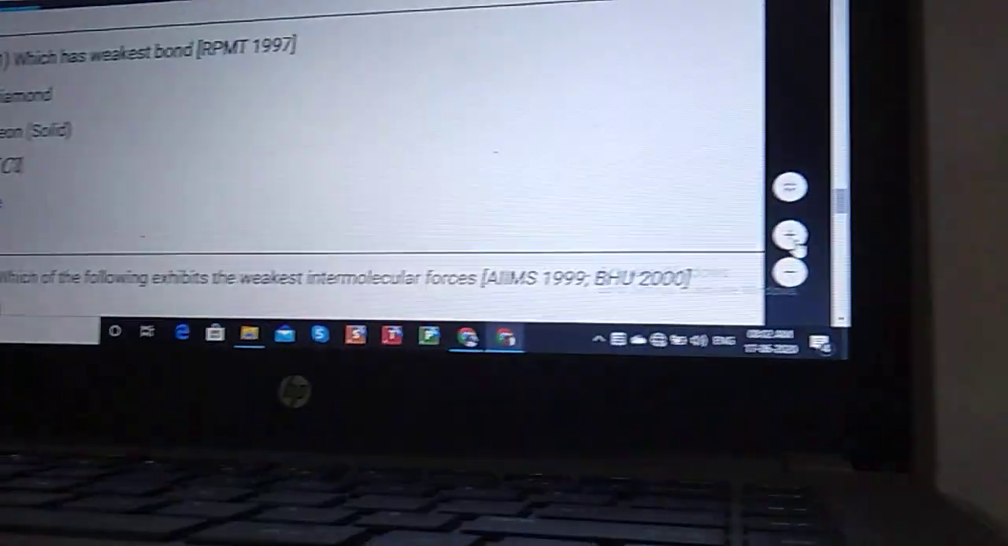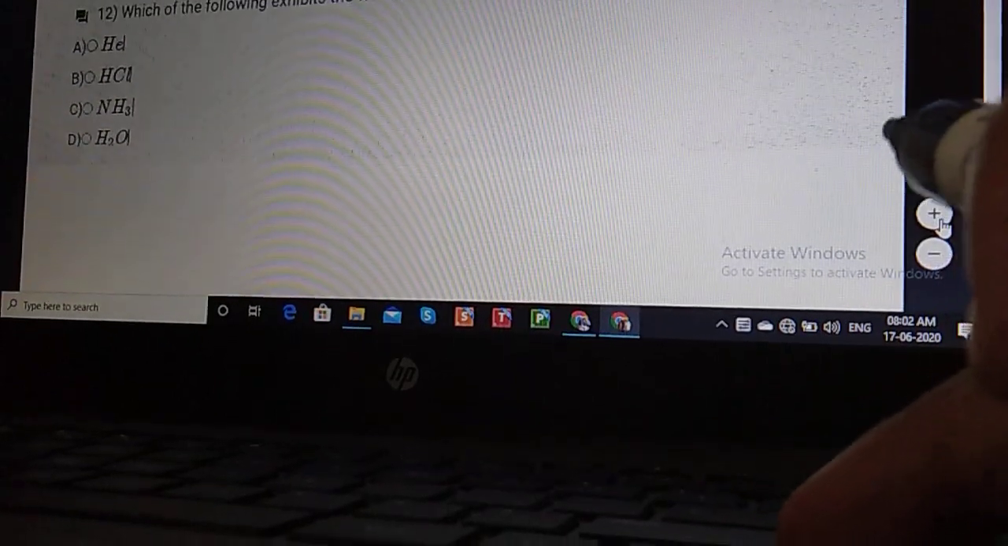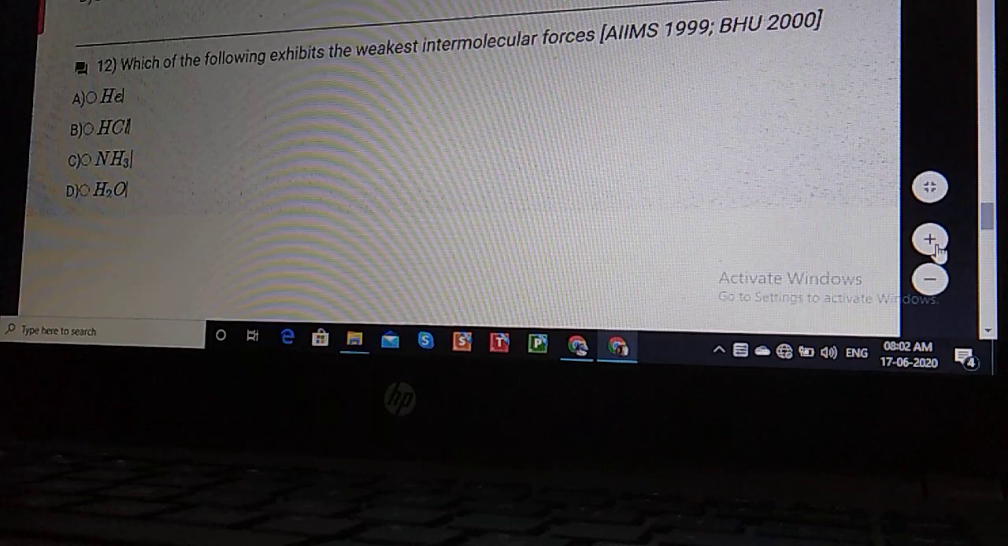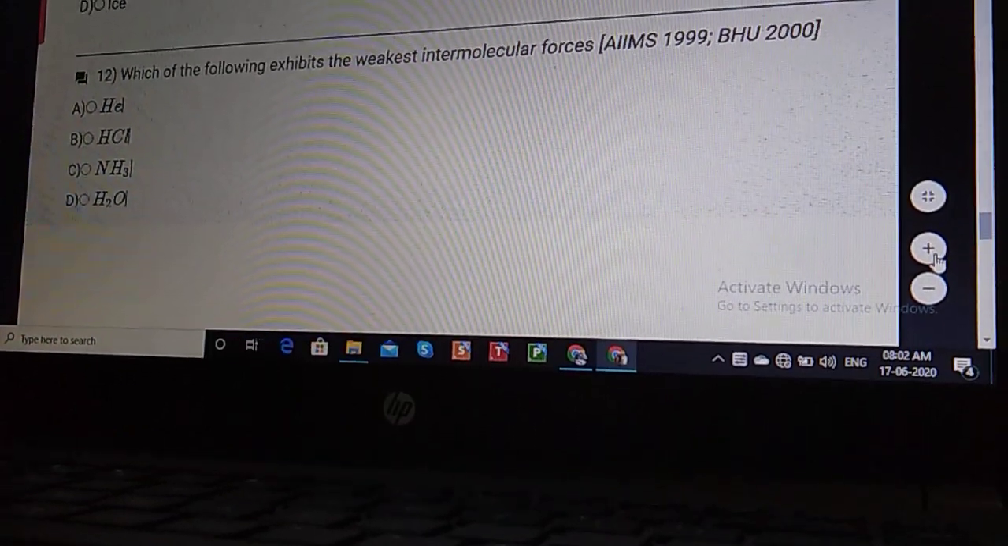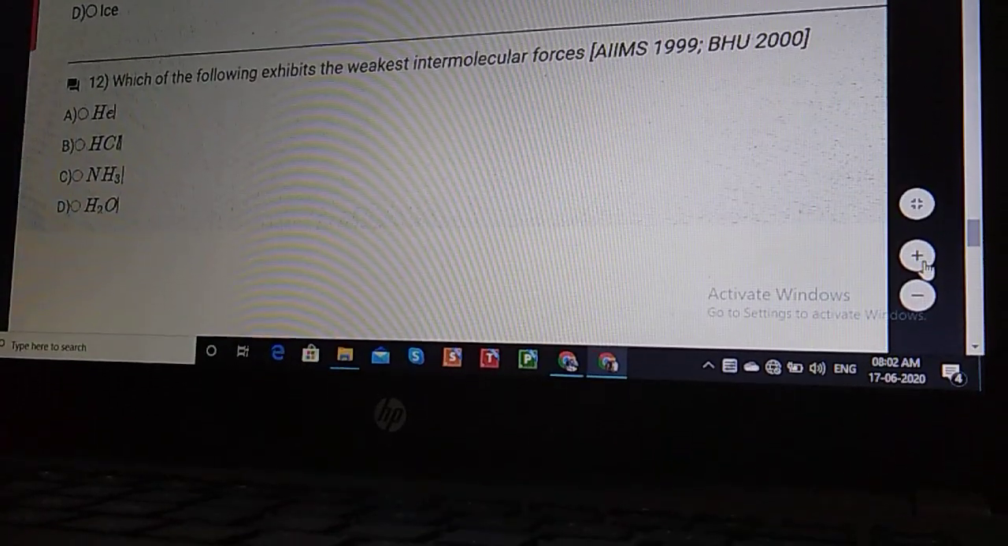Now let us move on, student. You know that in the solid, the attraction force is high. Now let us move to problem number 12. Which of the following exhibits the weakest intermolecular forces? Okay, now this is a good problem, student. That question gets repeated again and again.